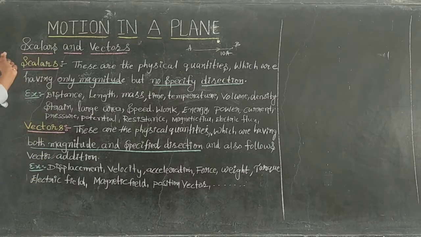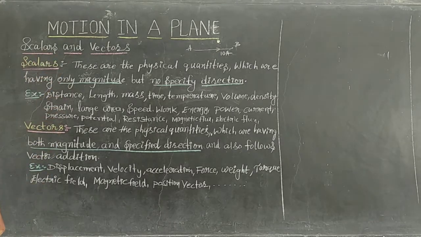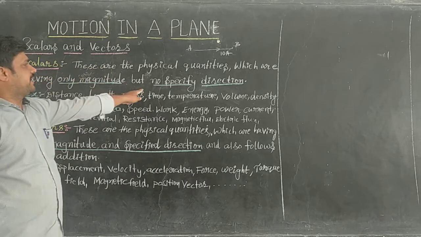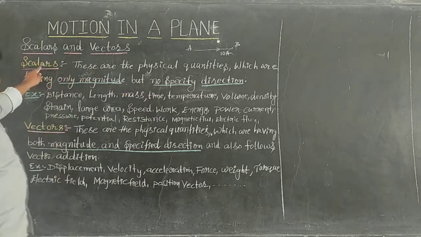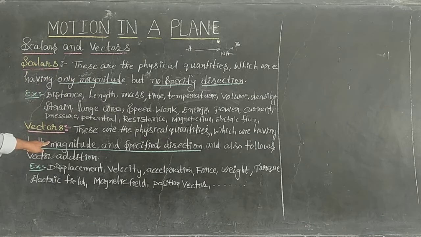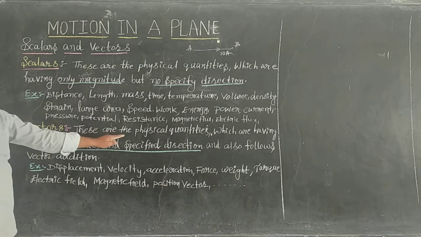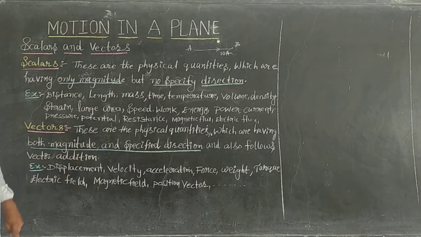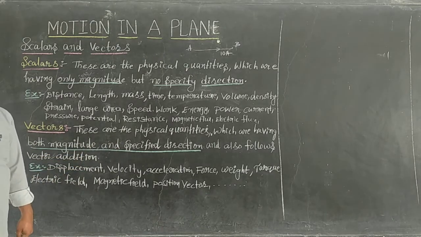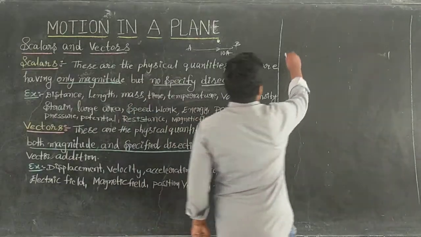See, dear students, scalars and vectors are both physical quantities divided according to magnitude and direction. If they have only magnitude but no specified direction, they are said to be scalars. If they have both magnitude and a specified direction, they are said to be vectors. Okay. Next one, afterwards, we will see here.